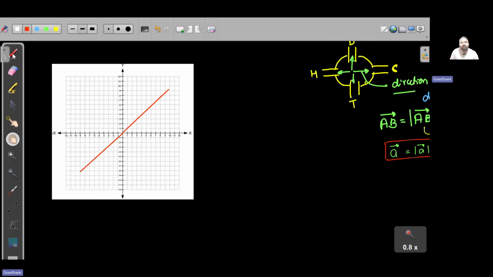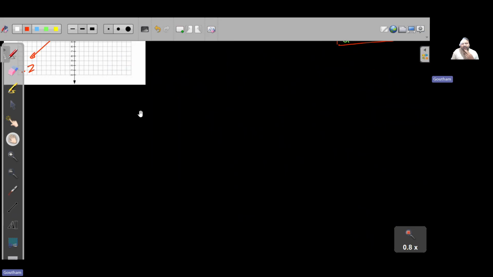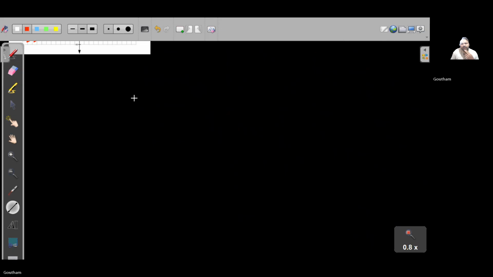Now, gentlemen, something more interesting. Look at this. Suppose this is my x-axis, this is my y-axis, this is my positive z-axis, and this is my negative z-axis. All right. Sir, I find it difficult to comprehend. Okay, no problem, you can think of it in another way. Same thing, in a more simpler manner.